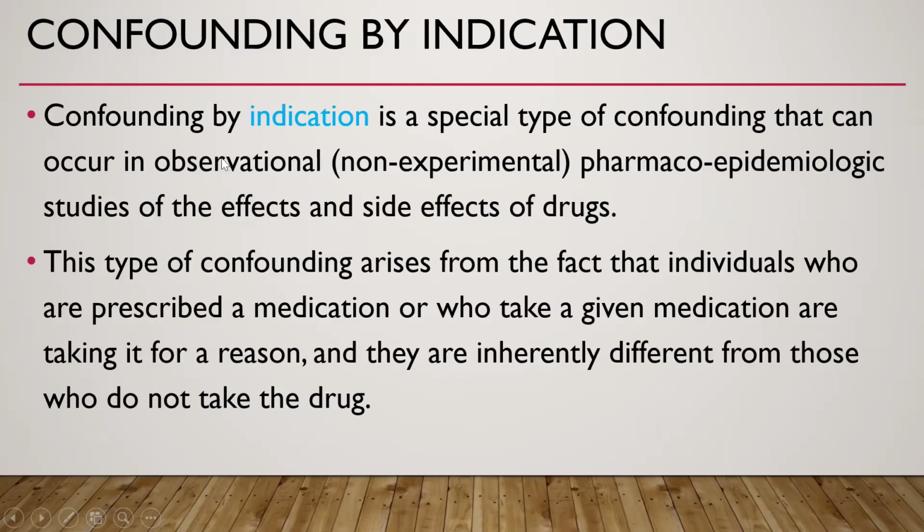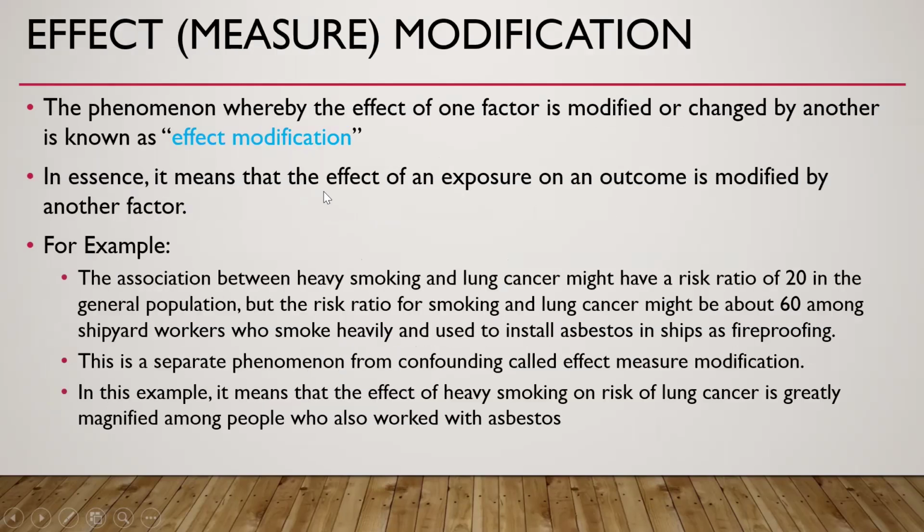Confounding by indication. Confounding by indication is a special type of confounding that can occur in observational pharmacoepidemiologic studies of the effect and side effect of drugs. This type of confounding arises from the fact that individuals who are prescribed a medication or who take a given medication are taking it for a reason, and they are inherently different from those who do not take the drug. So this is confounding by indication.